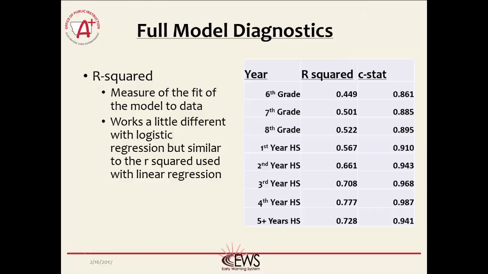One thing you will notice is the models for the younger grades are not as accurate as for the older students. There are many reasons for this, but the biggest one is that for a 6th grade student, you're trying to predict 6 years into the future. So there's going to be more variability in the results than there will be for a 12th grade student. While these model diagnostics are all acceptable, the OPI is working every summer to improve the models for better results and efficiency.